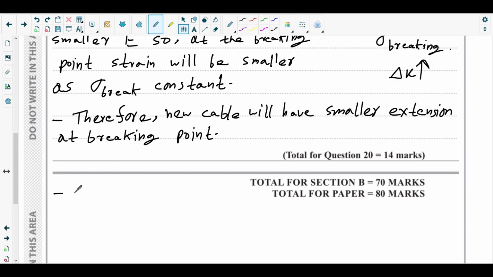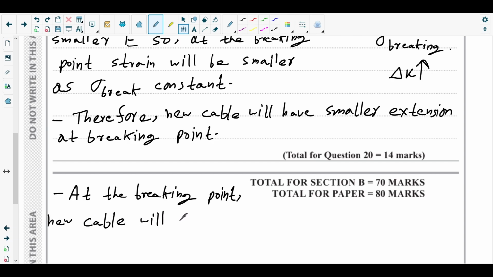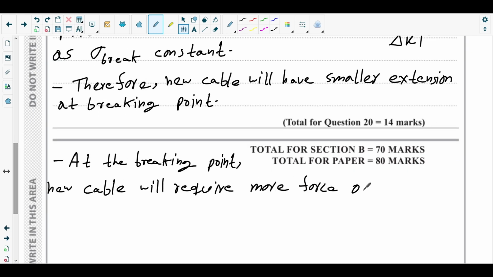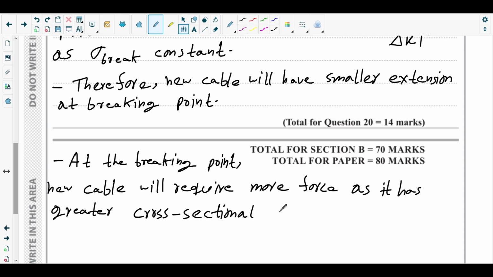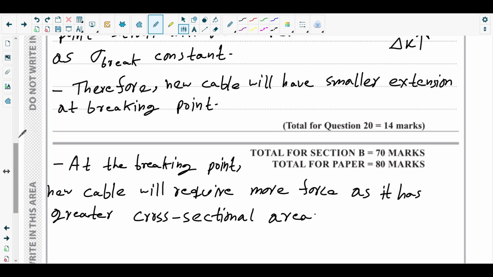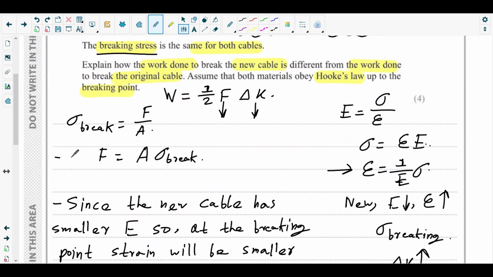Now for the force at the breaking point, the new cable will require more force as it has greater cross-sectional area, which refers to this equation.